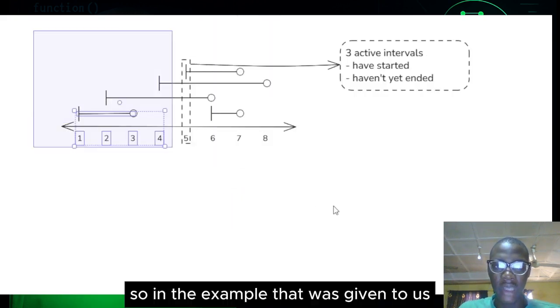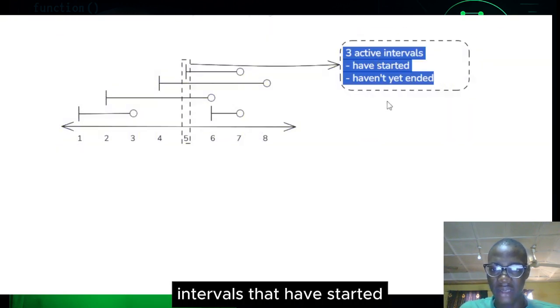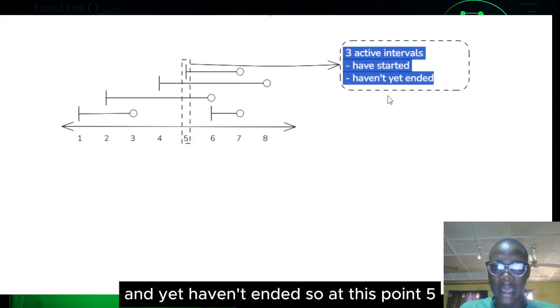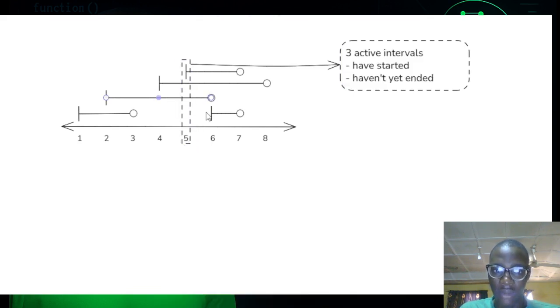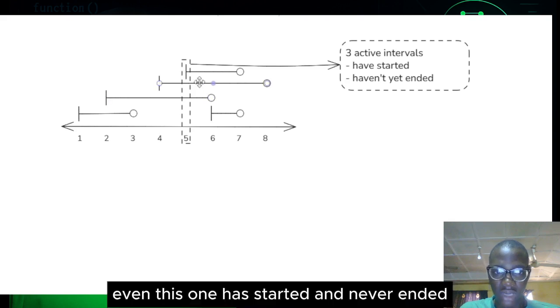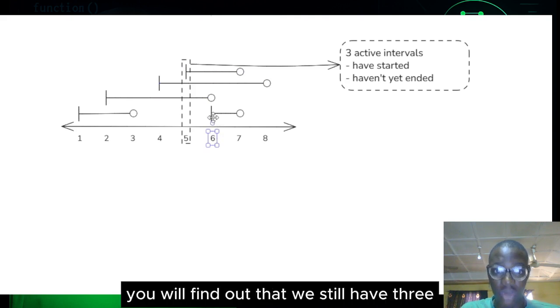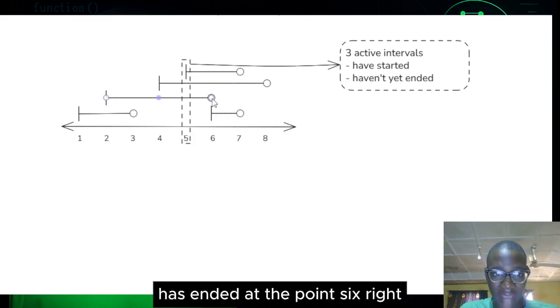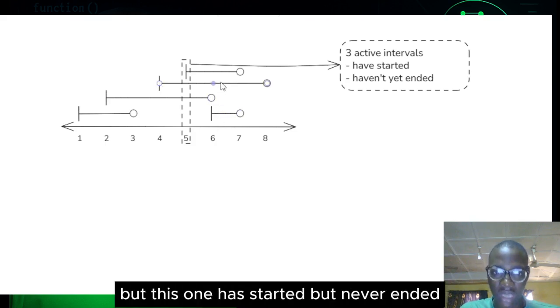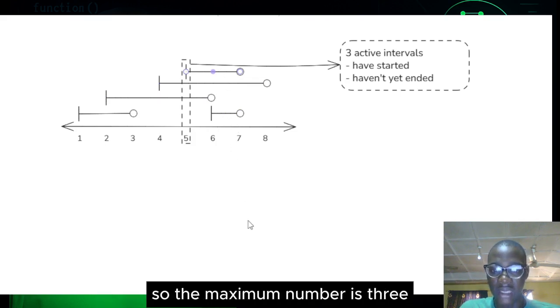So in the example given in the problem statement, there are 3 active intervals that have started and yet haven't ended. Look at point 5 now. This one has started and never ended, this one has started and never ended, and this one too. At point 6 as well, we still have 3. This one has started and never ended, this one has ended at point 6, but this one has started but never ended. So there are just 3. So the maximum number is 3.